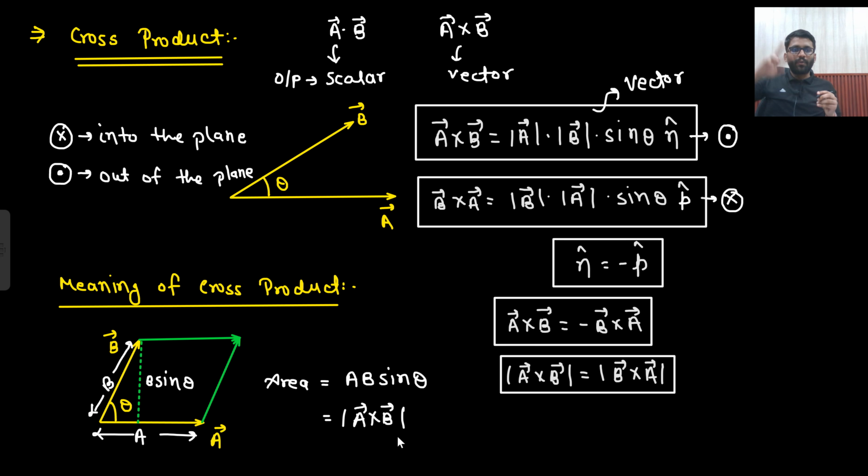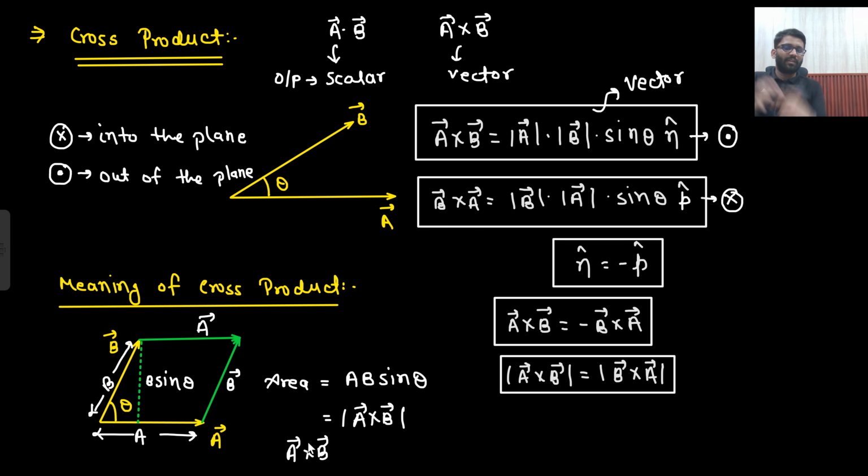So magnitude of A cross B, or a cross product between two vectors, represents the area enclosed by these two vectors, vector A, vector B. So same vector A I can make here, same vector B I can make here. So this represents the area enclosed by them. And if I say that my area is represented by A cross B, what will be the direction?